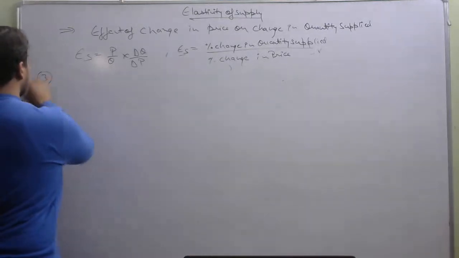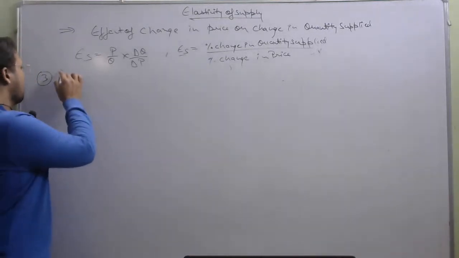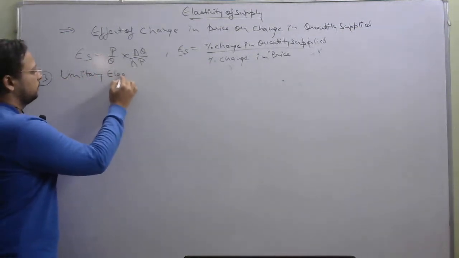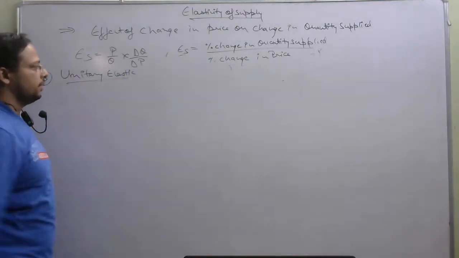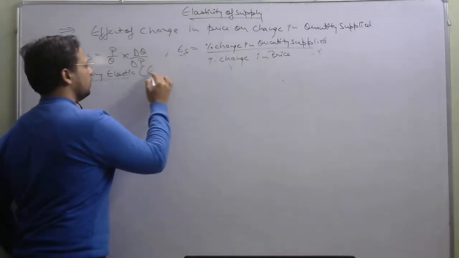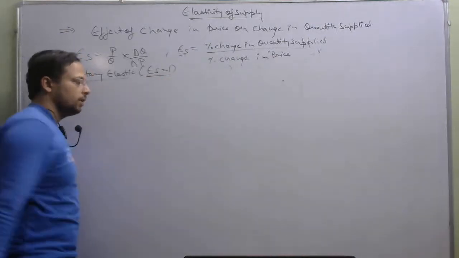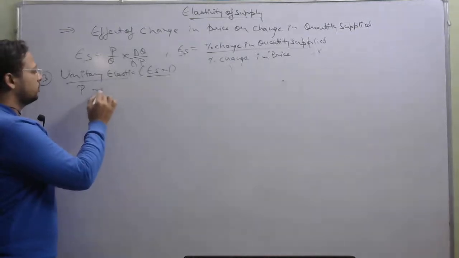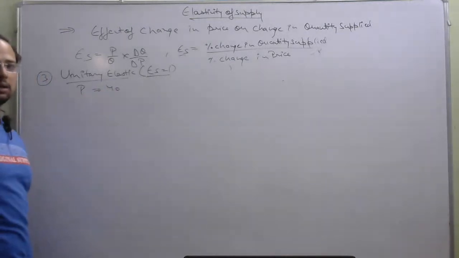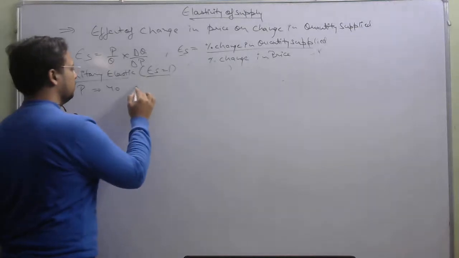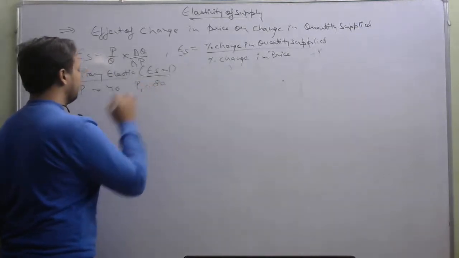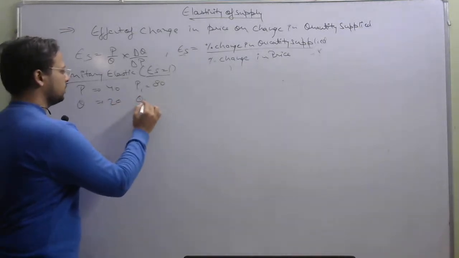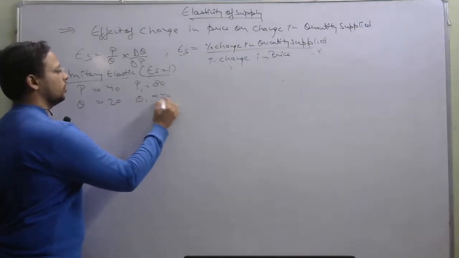Now third situation, that is unitary elastic. In this situation, the elasticity of supply is said to be 1. Okay, now let us understand with the similar example. Like earlier, the price was 40 and the price is doubled from 40 to 80, and the quantity supplied was earlier 20 and the quantity supplied is also doubled from 20 to 40.